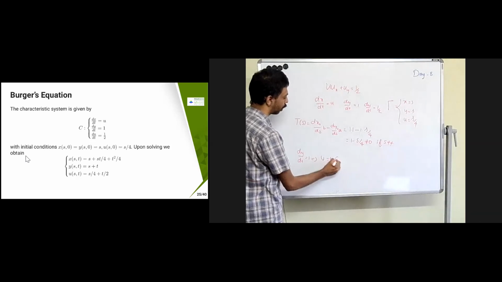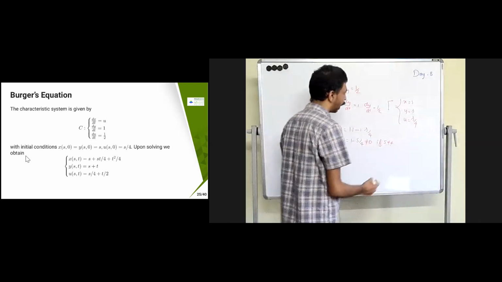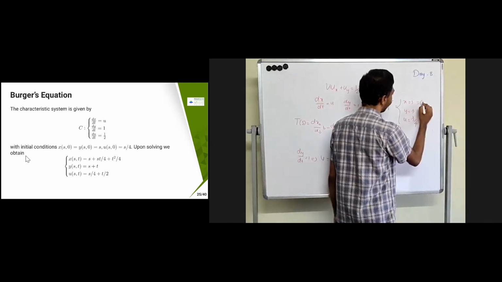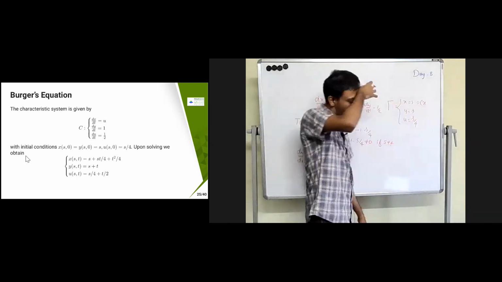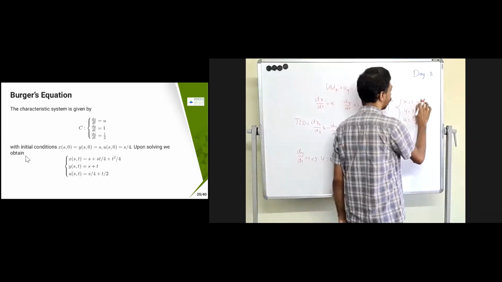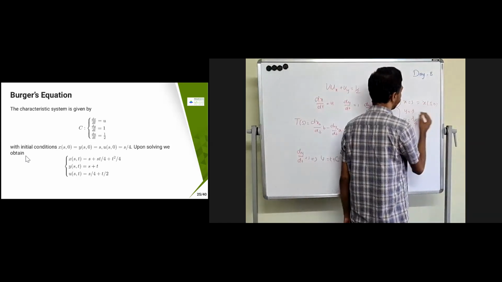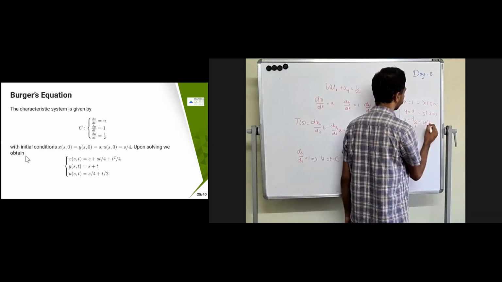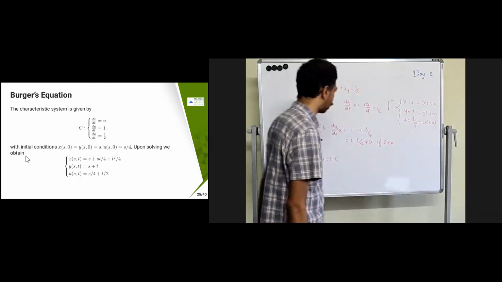It is given that the initial curve is x of s comma 0, y of s comma 0, and u of s comma 0. So this is the initial condition for this system.